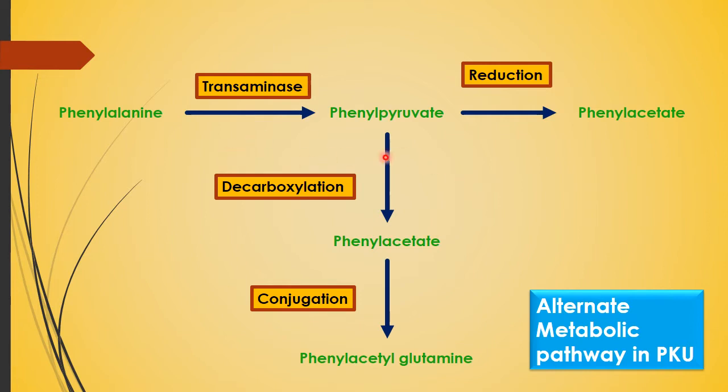So the phenylalanine is converted into its keto forms, that is phenyl pyruvate and phenyl acetate. The enzymes responsible are transaminase, and the processes are reduction, carboxylation, and conjugation. So these are the alternate pathways which phenylalanine takes if the phenylalanine hydroxylase enzyme is absent. Then this pathway will occur, and with an increase in these keto compounds the condition is known as phenylketonuria.